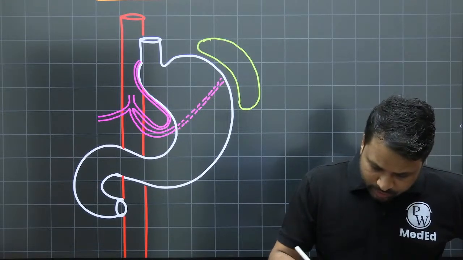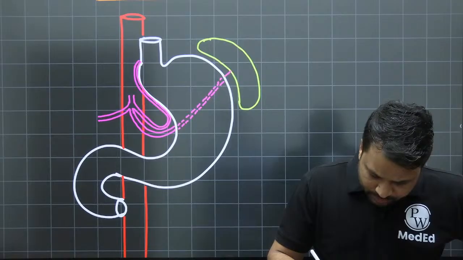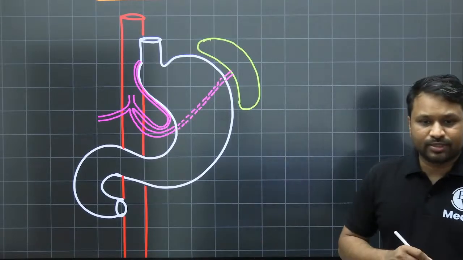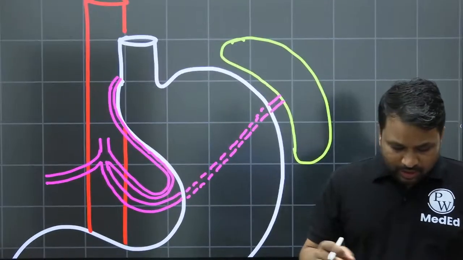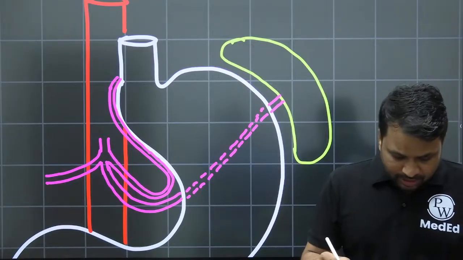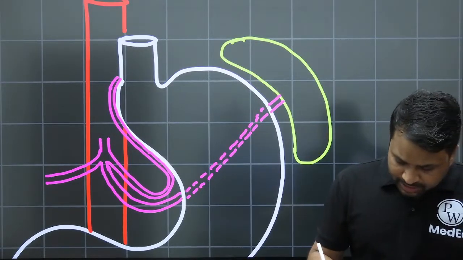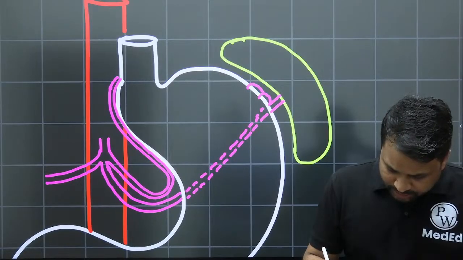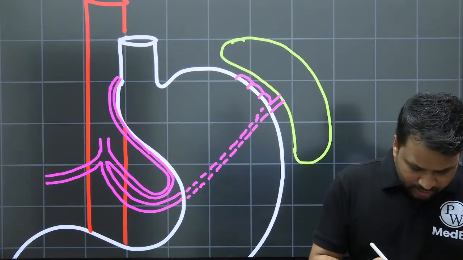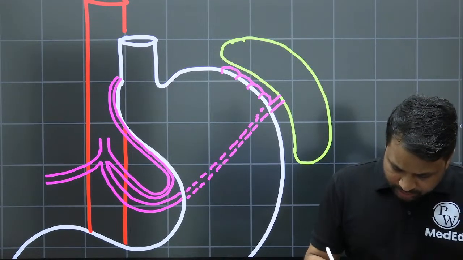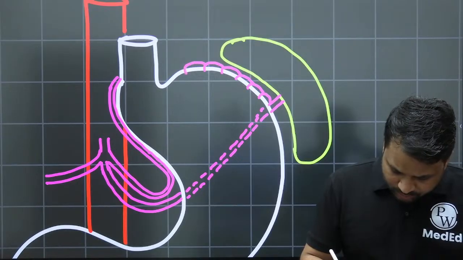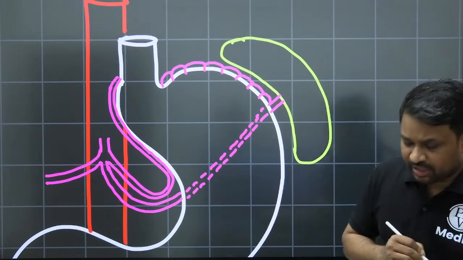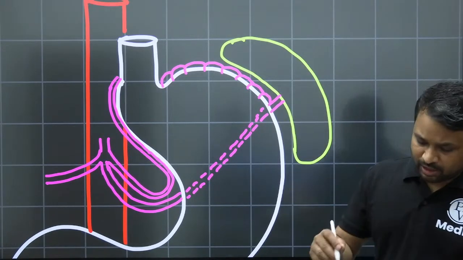This is going to go and supply the spleen. So this is going to be your splenic artery. Now, as soon as it gives rise to the splenic artery, it starts giving off, in a retrograde manner, the short gastric arteries. And these short gastric arteries are going to supply the fundus of the stomach, which are invariably a branch of your splenic artery, right?